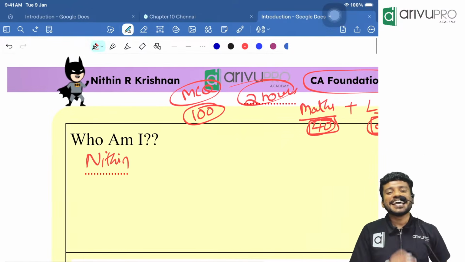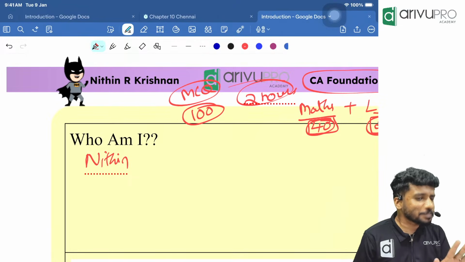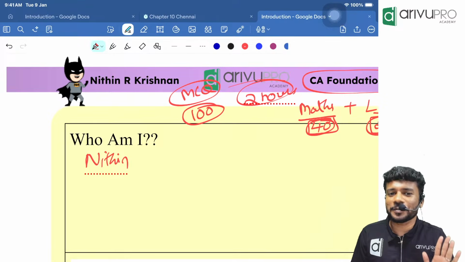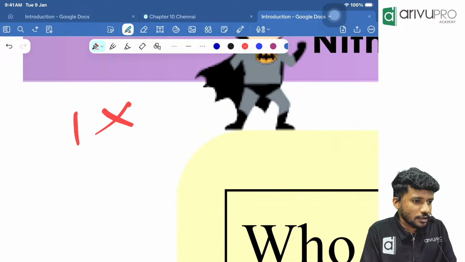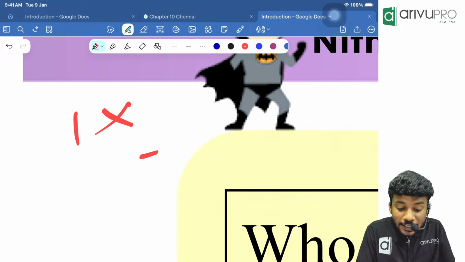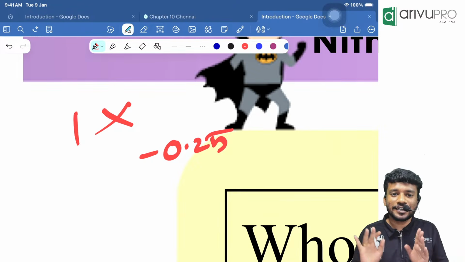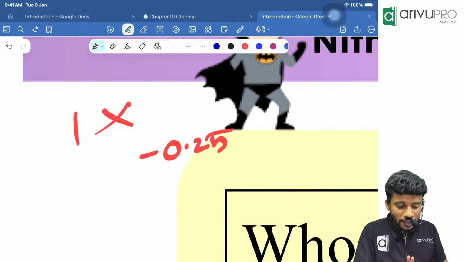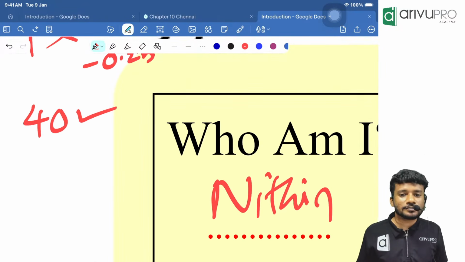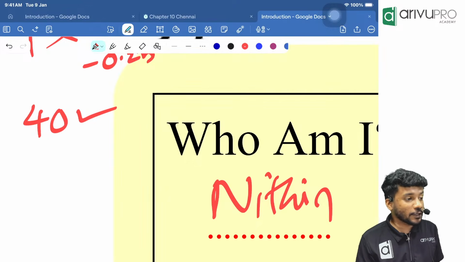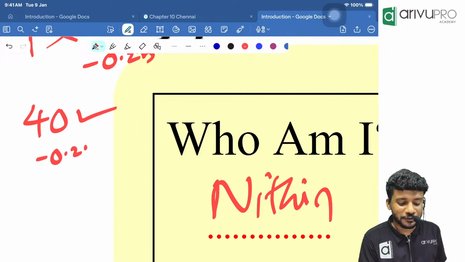Okay, fine. Now there is negative marking also for this particular paper, just like your economics. For example, if you are getting one wrong question, how much will they deduct? Minus 0.25 they will deduct from your answers and they will only give the rest of the marks to you. Now one fine day, you got 40 correct answers. Then the 41st question you marked wrongly. That means they will reduce minus 0.25. How much will you get?